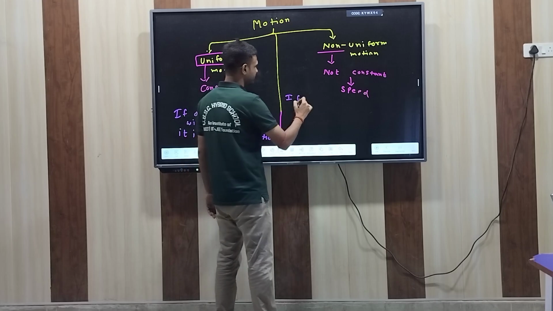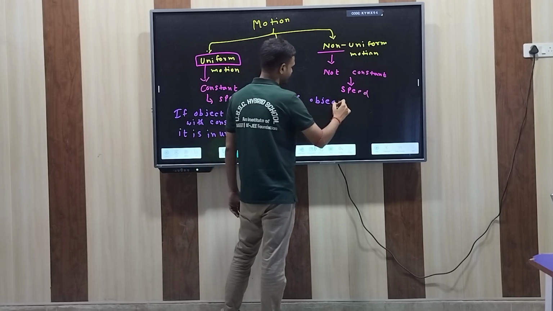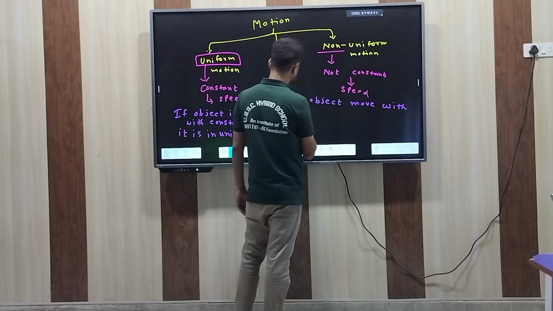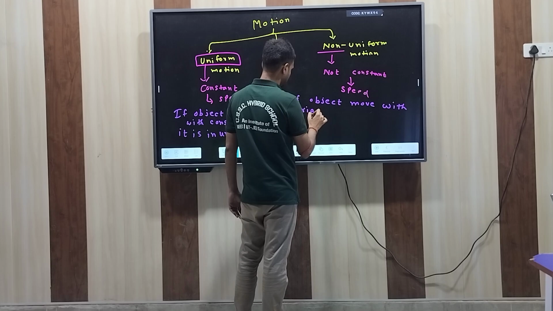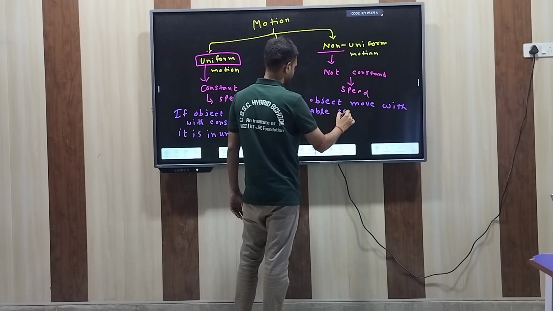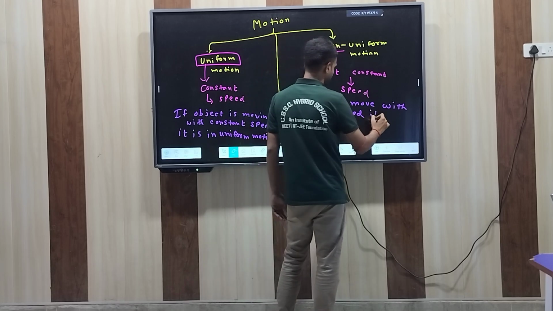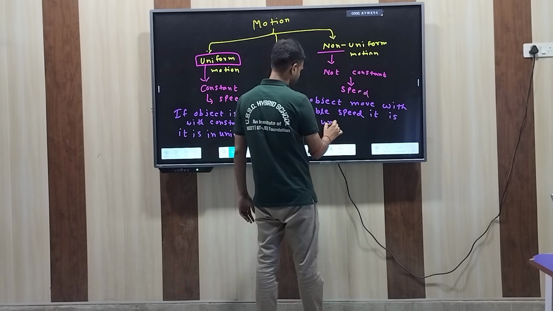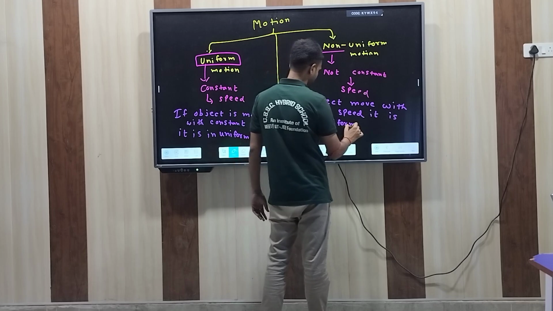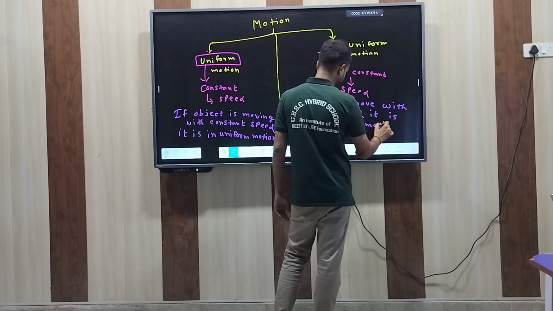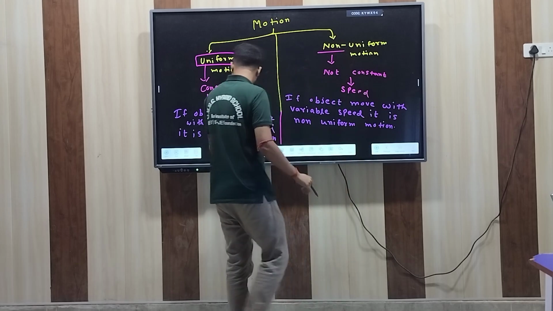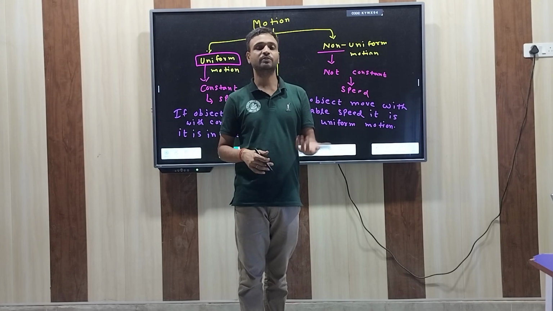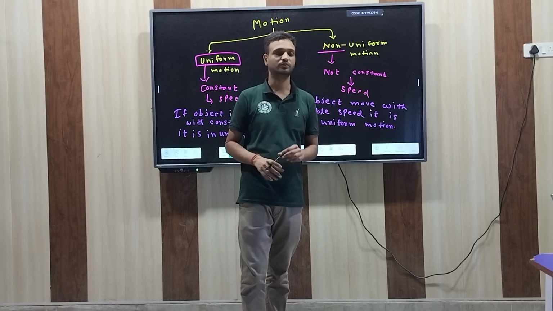And if an object moves with variable speed, it is non-uniform. So if the object is moving with constant speed, it is uniform motion, and if the object is not moving with constant speed, it is non-uniform motion.